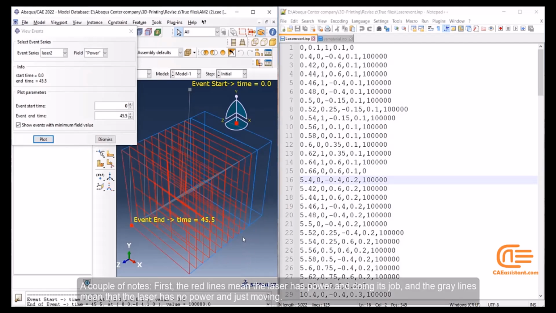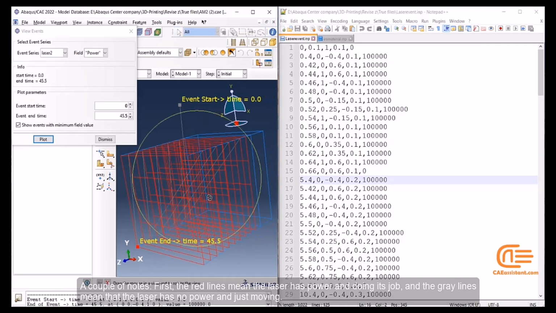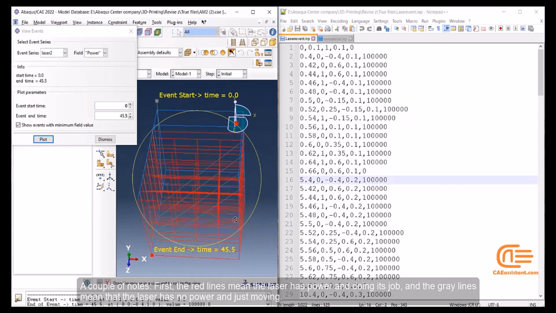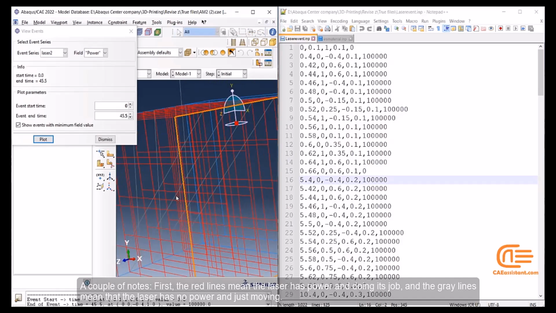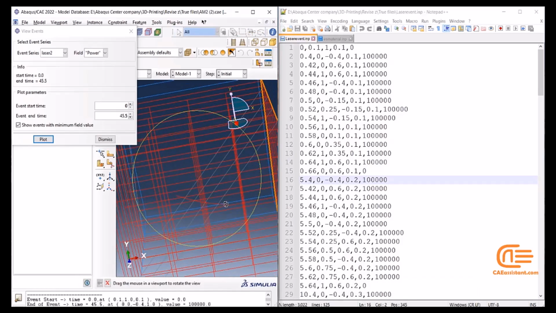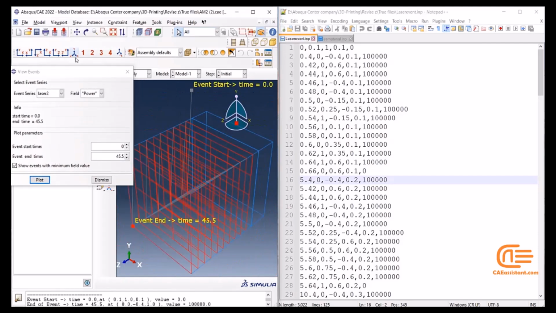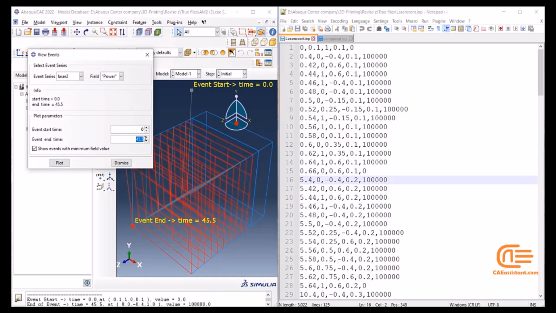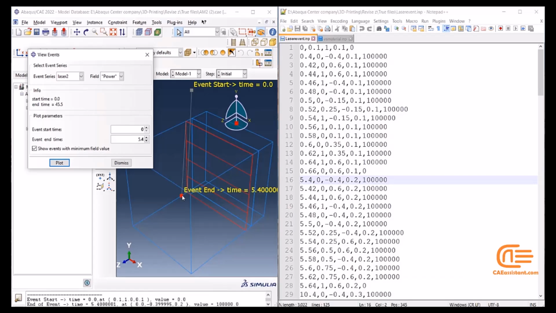A couple of notes. First, the red lines mean the laser has power and is doing its job, and the gray lines mean that the laser has no power and is just moving. For example, after the first layer is scanned, the laser just moves to this location to start the next scanning.